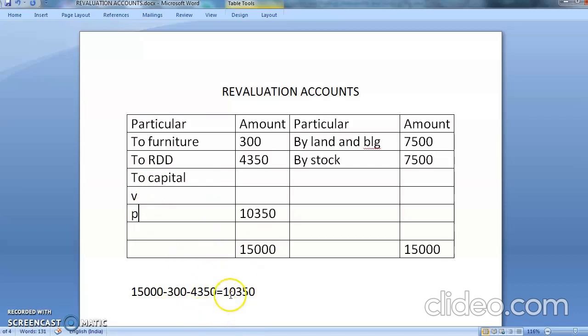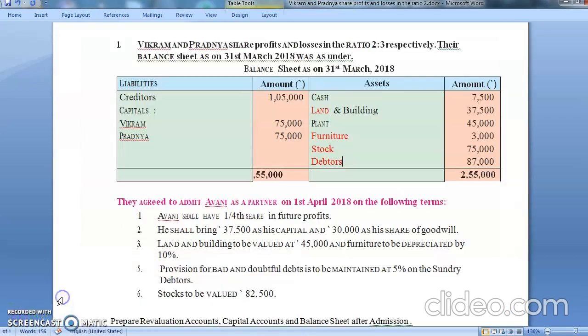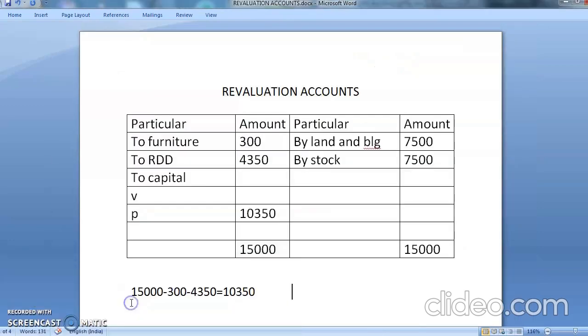10,350 will be divided between two partners. What was the profit sharing ratio? 2:3. See, here it is. Can you see in the problem on the first page? 2:3. Am I correct? So 2 plus 3 is equal to 5. So 10,350 divided by 5. Come on, calculate and tell me what is the answer. Everybody will do the calculation.